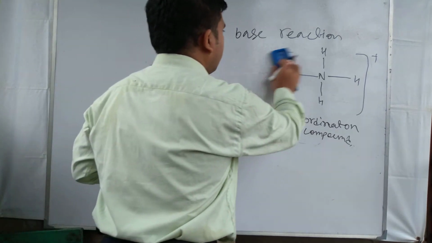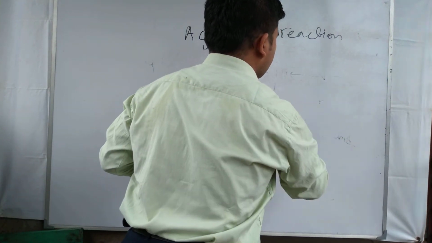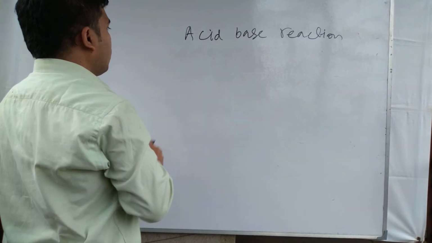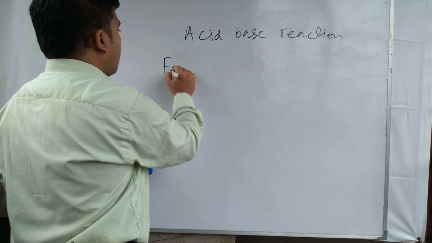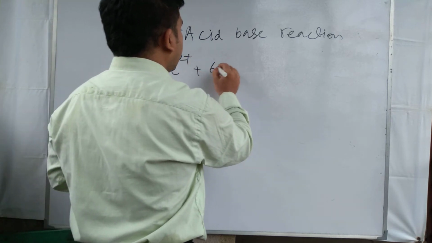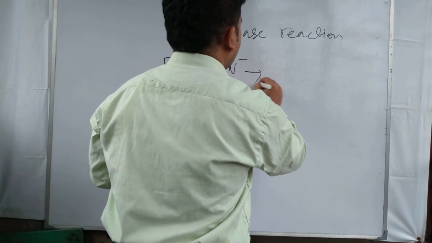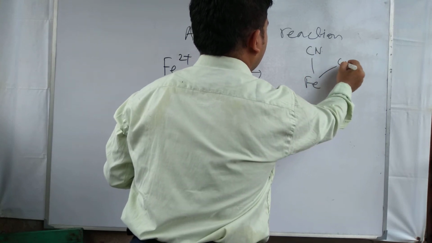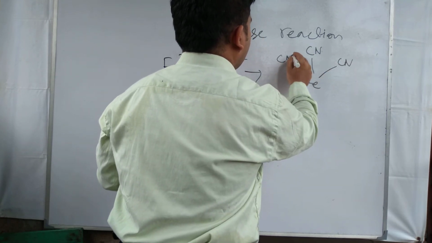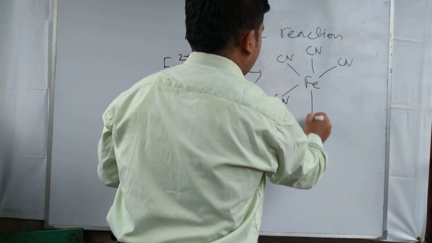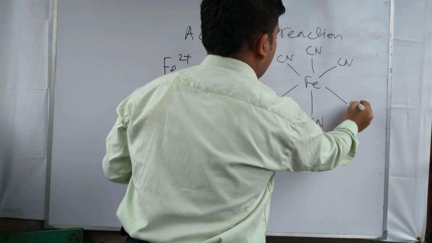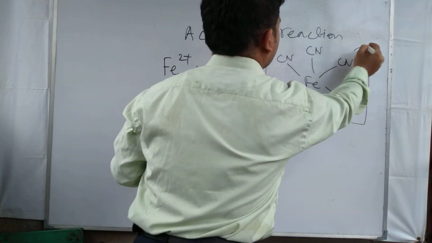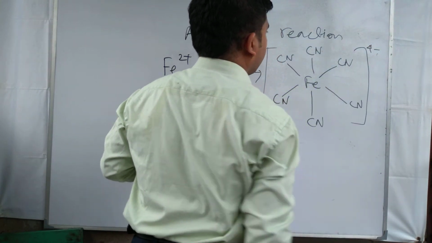We see another important reaction, acid base reaction using Lewis theory. Suppose iron 2 plus reacting with 6 CN minus ion to form Fe(CN)6 4 minus.